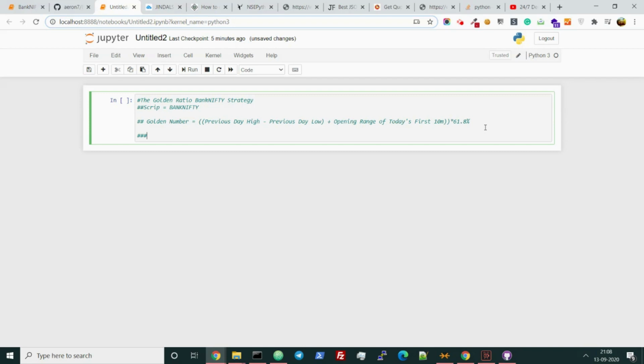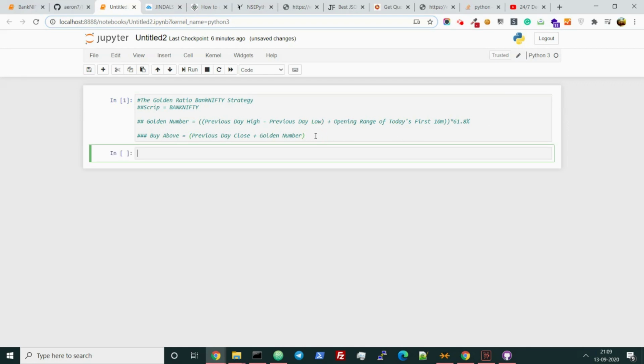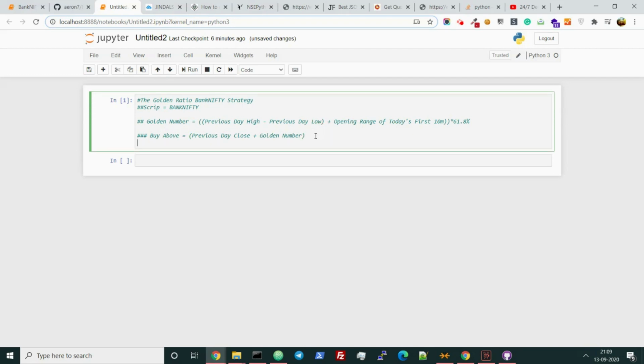Now the rule is buy above previous day close plus this golden number. So suppose the golden number comes like 100. So if it is 100 points up from previous day's close, then we are buying that. Similarly, sell below, if it is below the previous day's close. Let me just write, sorry, one minute, I just pressed shift plus enter. Sell below previous day close minus golden number.